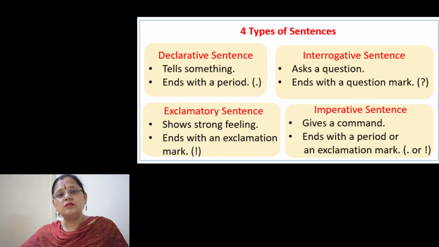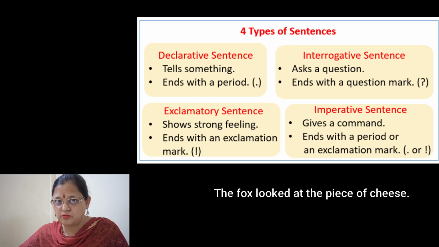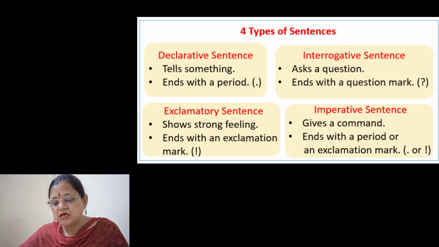Okay. Now there are two kinds left. What are they? Declarative and imperative. So simply you have to remember that a declarative sentence is only a statement. Okay. Like, the fox looked at the piece of cheese. Full stop. Okay. So there is a full stop at the end. So it is a simple declarative sentence. But an imperative sentence is a command.